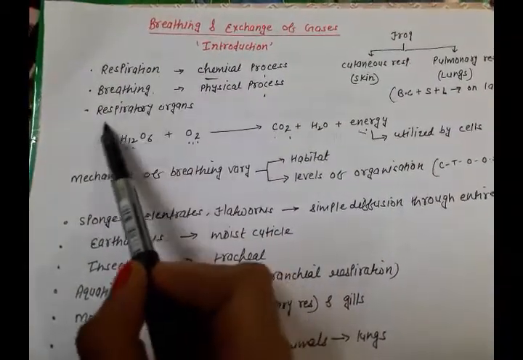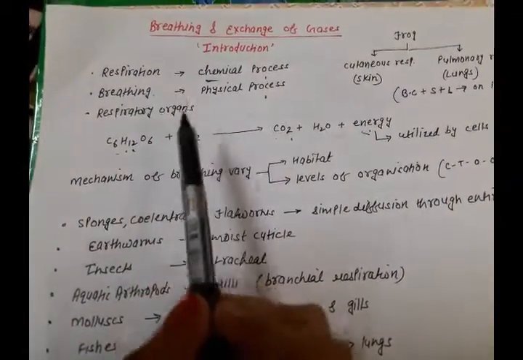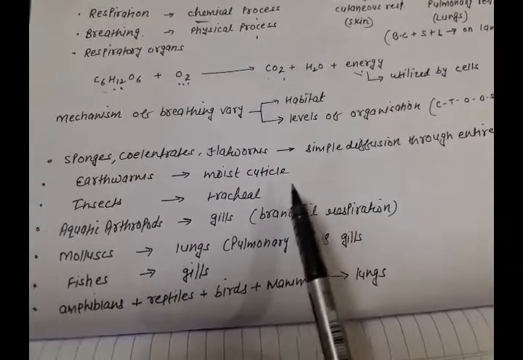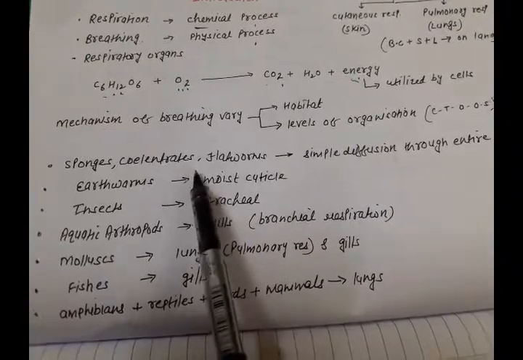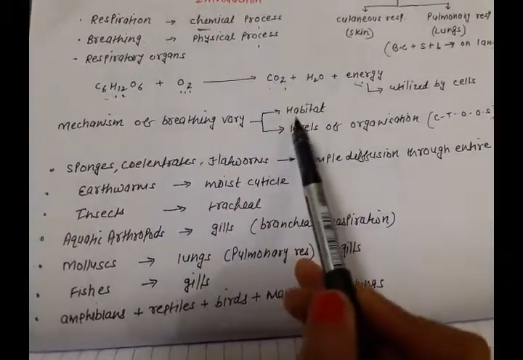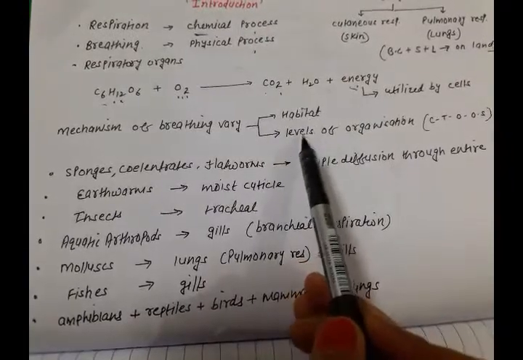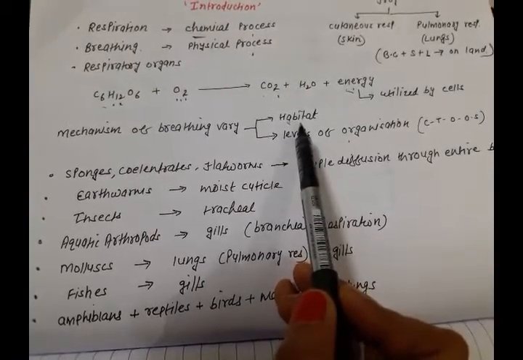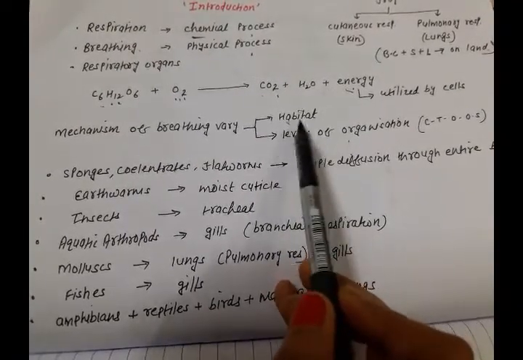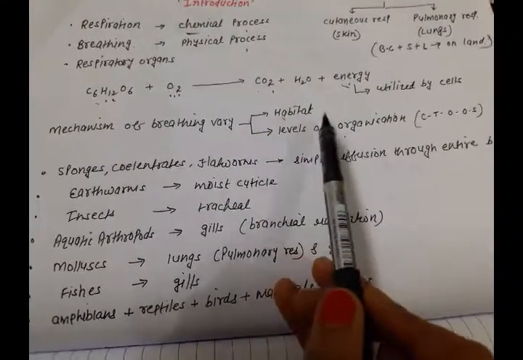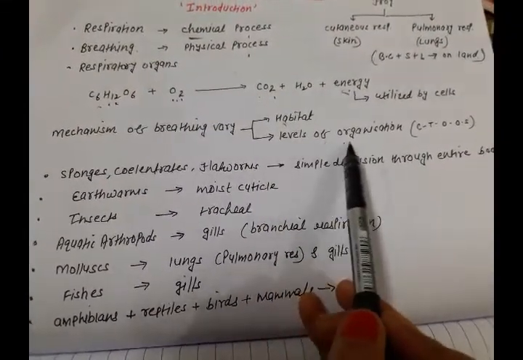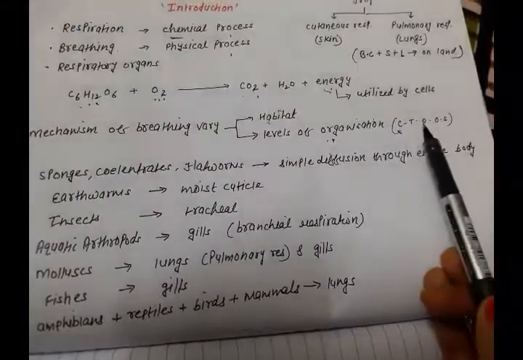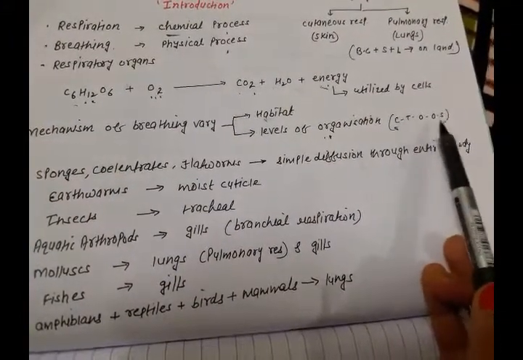Okay. Now let's talk about respiratory organs. Now different organisms use different things for the respiration, or you can say for breathing. It depends upon what is the habitat of the organism and what is the level of organization. Habitat means where the organism is living. So according to habitat, that organism will use the breathing organ or the respiratory organ. And level of organization means whether the body is very simple, made up of cells, or the tissue, or the organ or organ system.